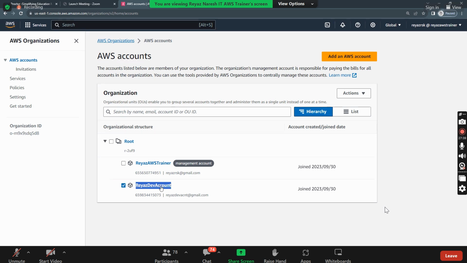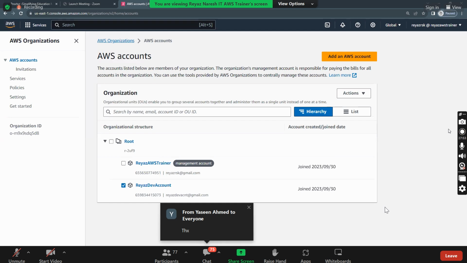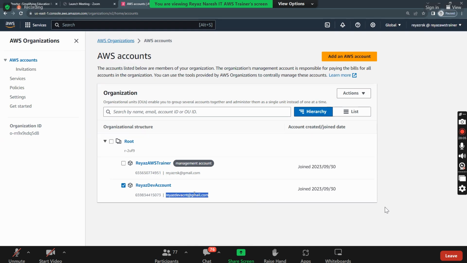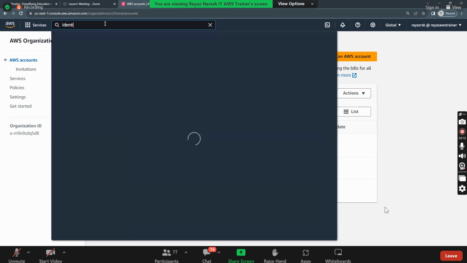Yasin is asking, sir, how do we remove a member account from the management account? Remove from organization. Or you also have an option to exit from that organization from the member account directly. This is also a root account, no? How did I log in as a root account? Similarly, you can log into this root account also, right? From that account also, you can exit from the organization. Okay, so now I'll go to Identity Center.